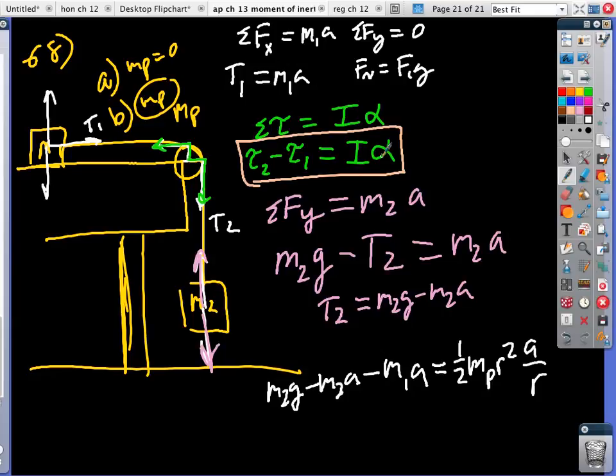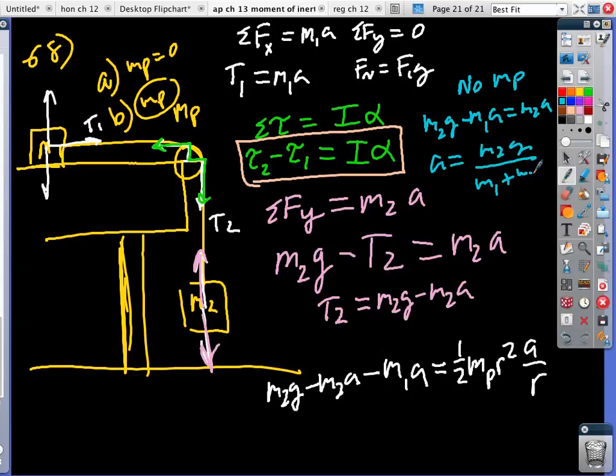We're done. So if there's no mass in the pulley for part A, we take M1A and plug it in here, because we had M2G minus T equals M2A. So for no MP, our statement becomes M2G minus M1A equals M2A. And then we can simply say A is equal to M2G over M1 plus M2. So that one's easy.